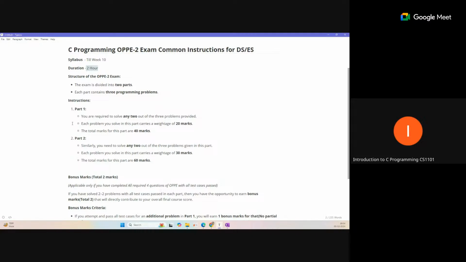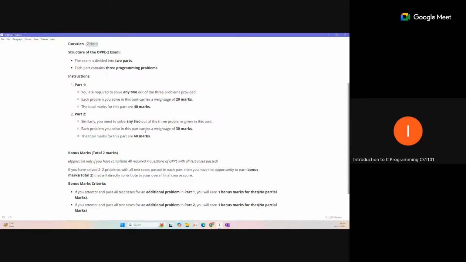In part 2 we also have three problems. You need to solve any two, but the weightage for these problems is higher, 30 marks. If someone completes all four problems, two in part 1 and two in part 2, then you can still attempt the remaining problems and get bonus marks. So there are 2 marks bonus for each additional problem if you complete all four problems first.